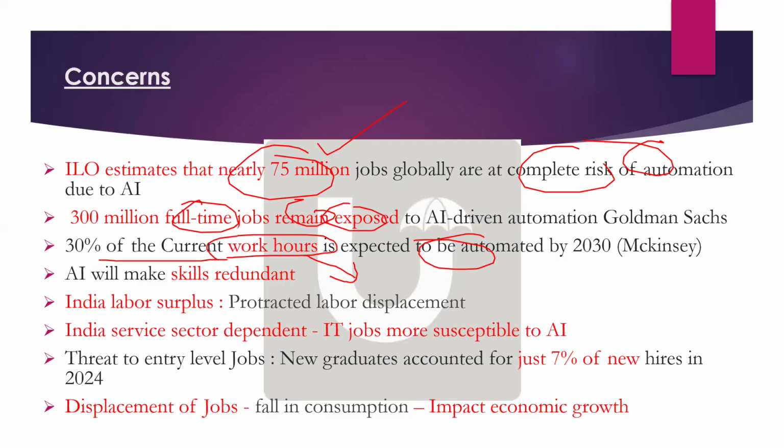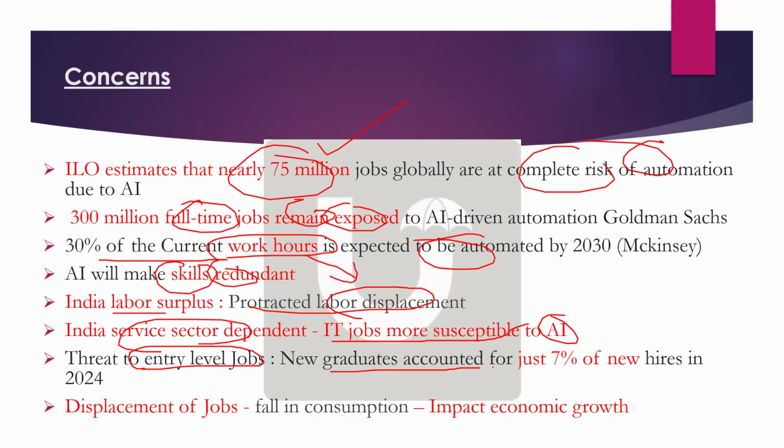And AI will make skills redundant also. For example, some coders' skills will be redundant because AI will start coding. And Indian labor surplus: India is a labor surplus market, so protracted labor displacement or job replacement will happen. Especially the service sector is going to be impacted a lot because IT jobs are more susceptible to a threat to entry level jobs, which we just discussed, like new graduates accounted for just 7% of the hiring in 2024. So displacement of jobs will also happen because of AI.